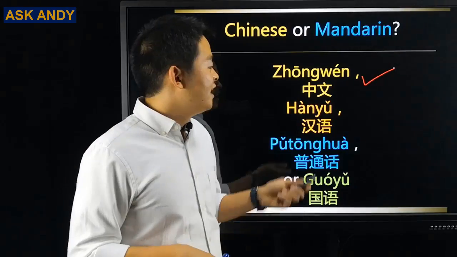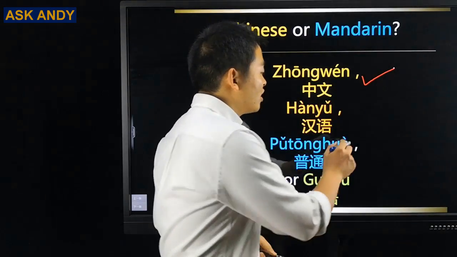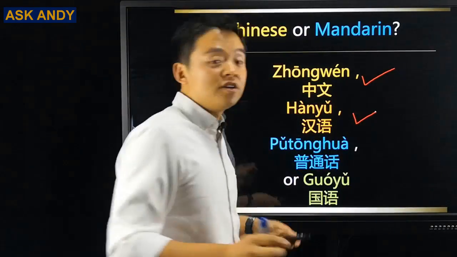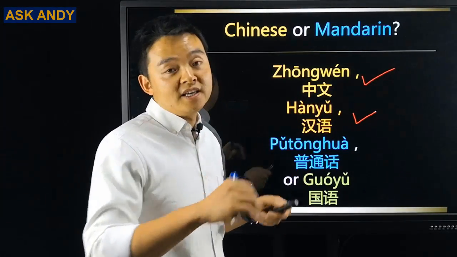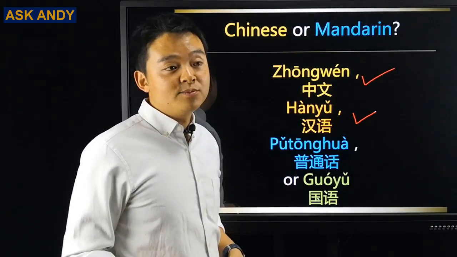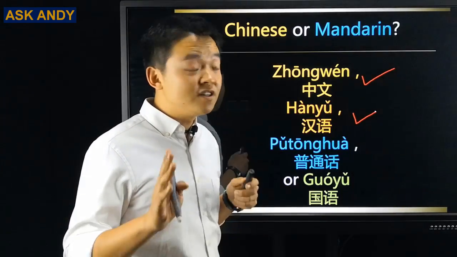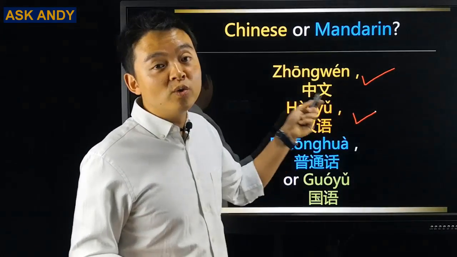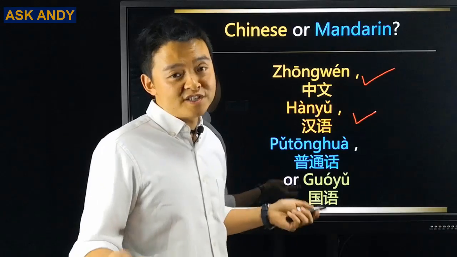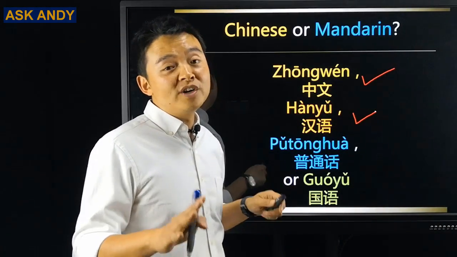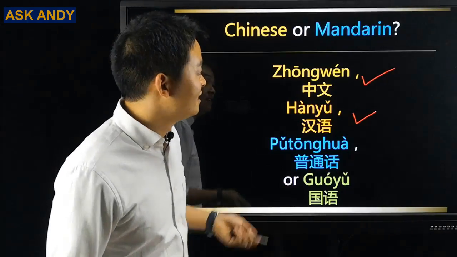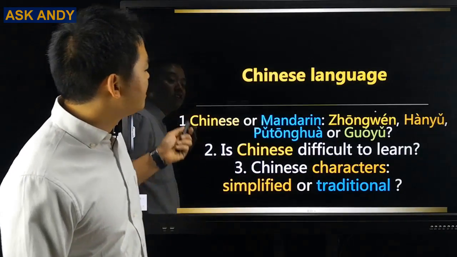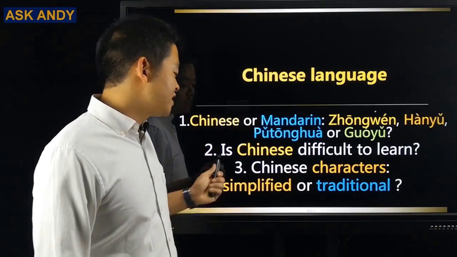And then for this Hànyǔ, you are going to see it is also good for you. You are going to see it a lot in the HSK exam or in Chinese textbooks. But you are going to hear the most in China this one, 中文. 普通话 and 国语, you just know it is good, but you don't really need to use that much as a foreigner, as a Chinese learner. So let's move on. We have done question number one. Let's move on to question number two.